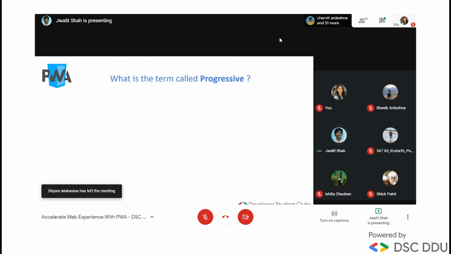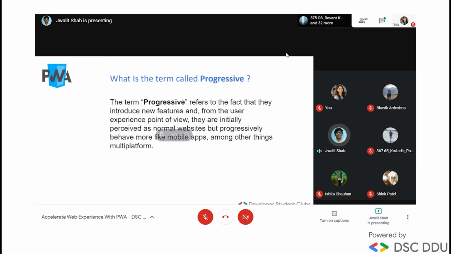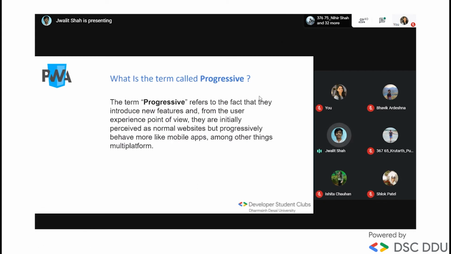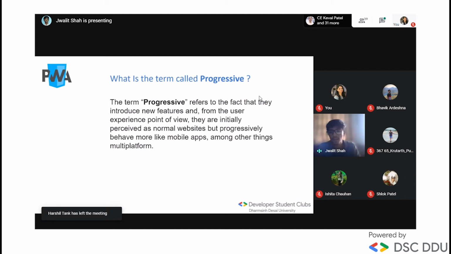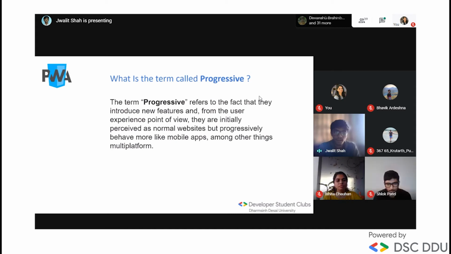You are right. PWA refers to the fact of introducing new features in a progressive manner. From the user experience point of view, they are initially perceived as a normal website content, and then it progressively behaves like a mobile application, like a native application. And it is a multi-platform tool. PWA is a multi-platform tool.